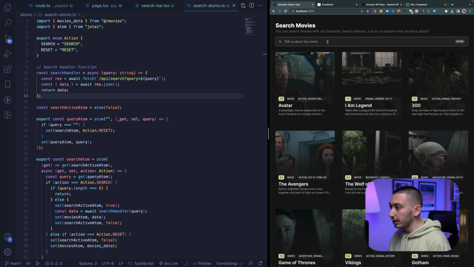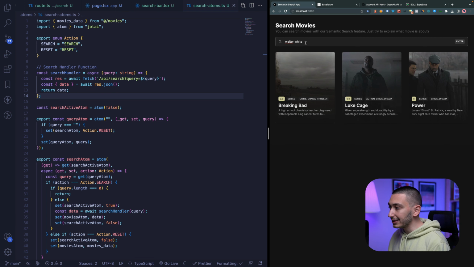For example, as you can see, we search this Walter White keyword, and every time we search this keyword, it creates a new embedding for this keyword. But actually, we can cache this result in the client, and we can bring this result in a faster and cost-effective way.